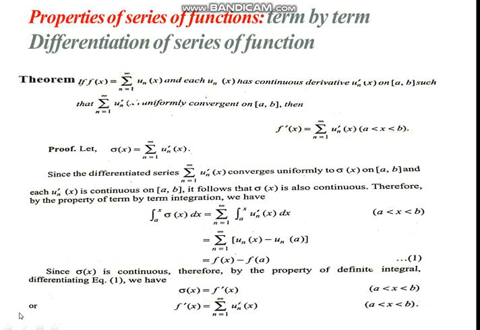Hence f'(x) is equal to summation u_n'(x), and our proof is completed here.